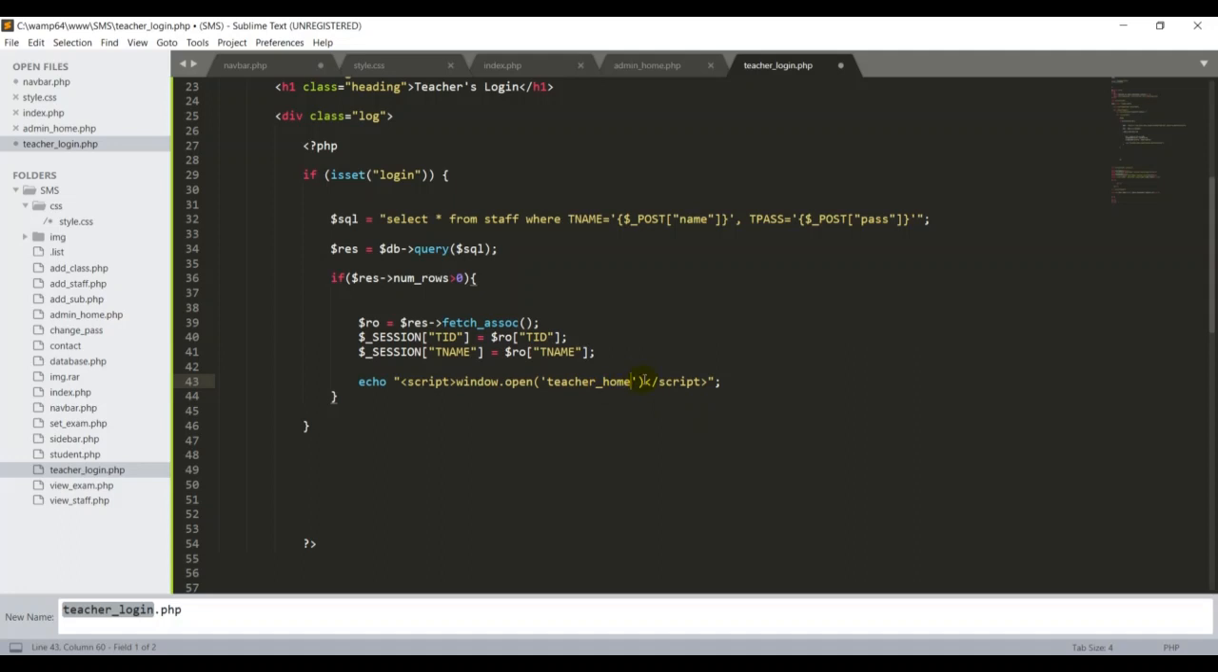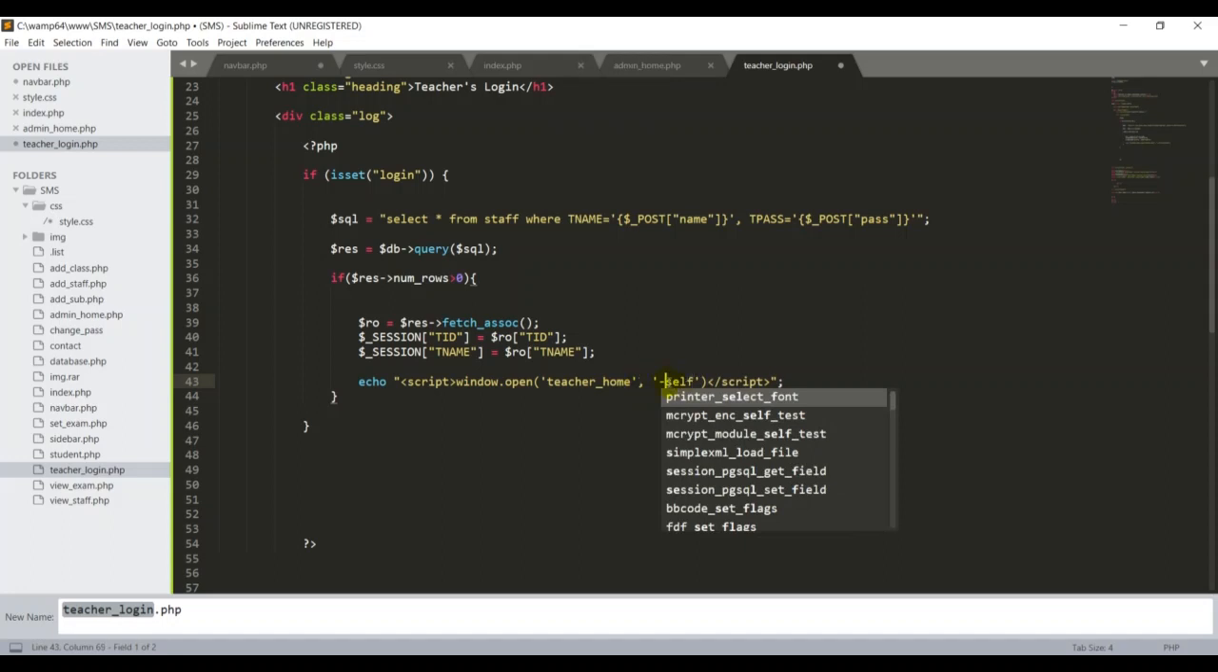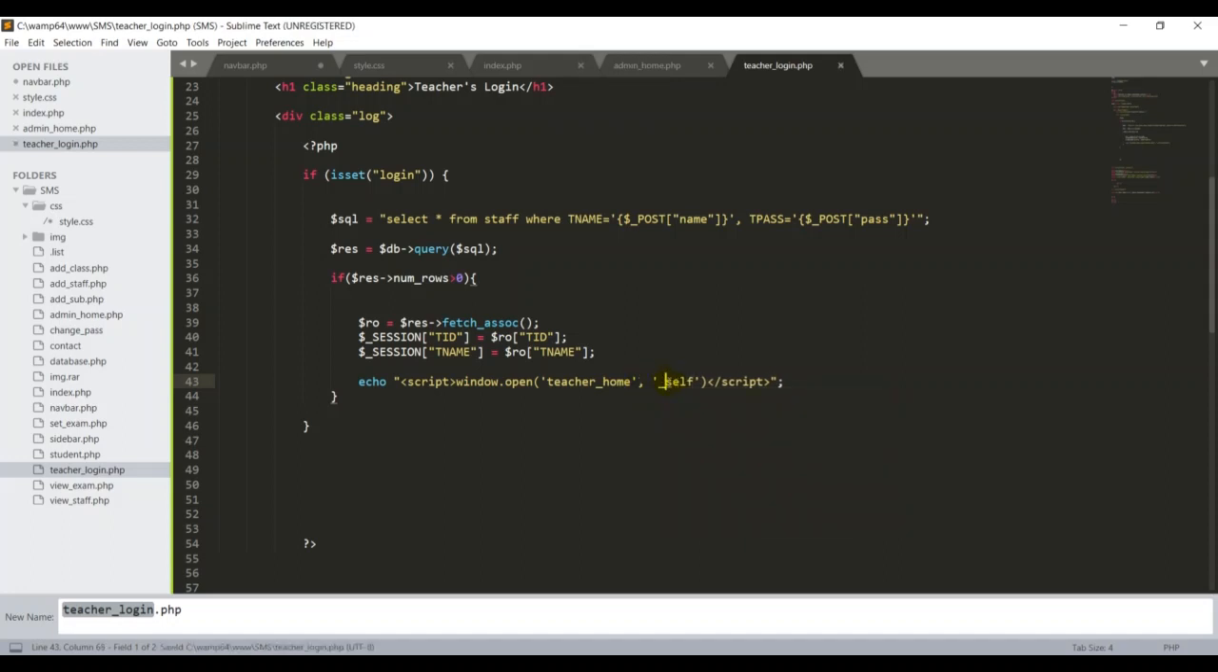Okay guys, afterward, comma, semicolon, _self. It's for redirecting to the same place, the same page, that's why I'm putting underscore self. Okay, now it's done.